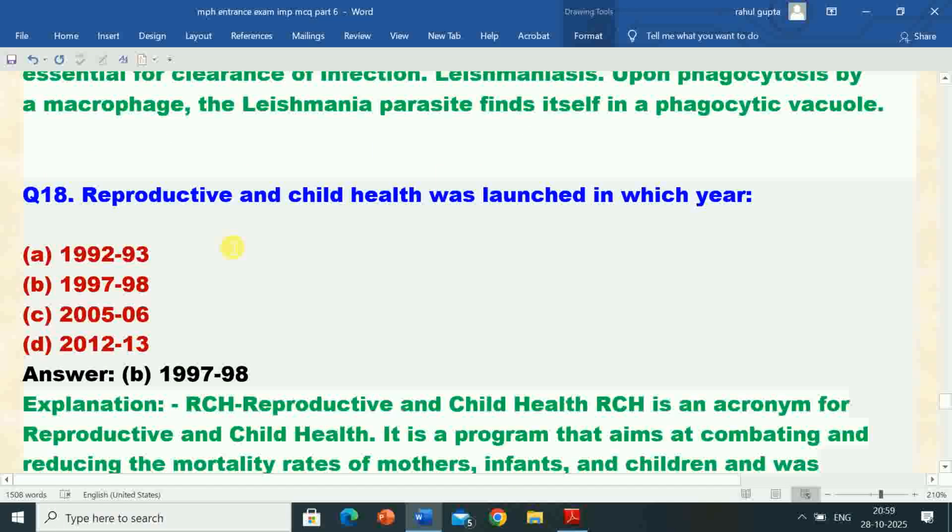Question number 18 is reproductive and child health was launched in which year? Options are A. 1992 to 1993, B. 1997 to 98, C. 2005 to 2006, D. 2012 to 13. Correct answer is option B. 1997 to 98. Reproductive and child health was launched in 1997 to 1998.